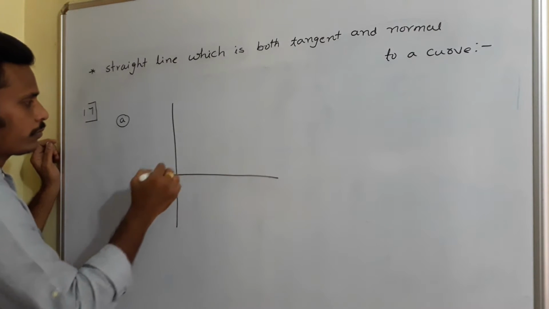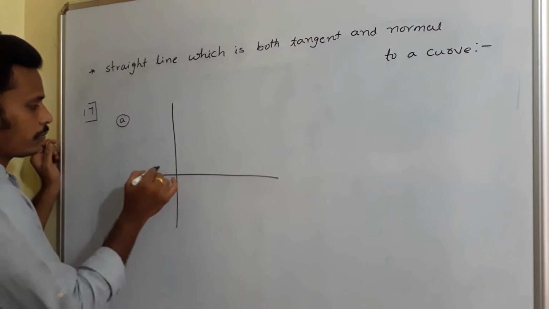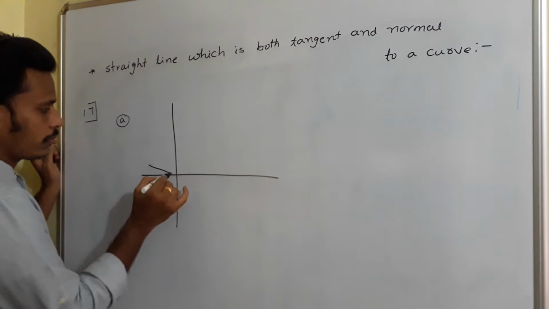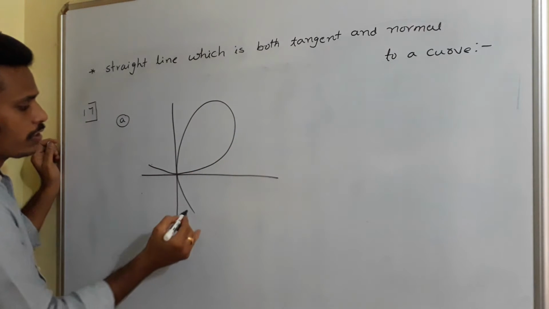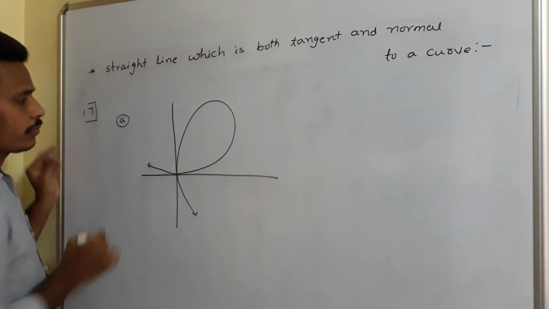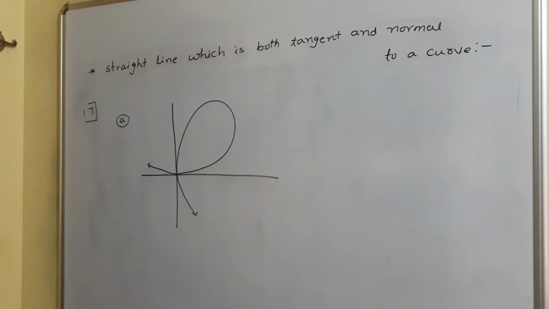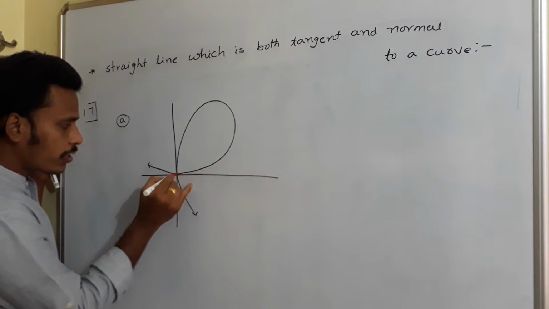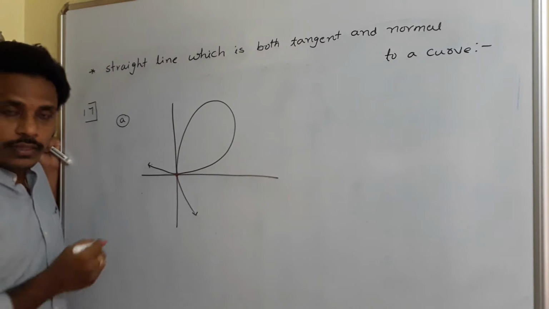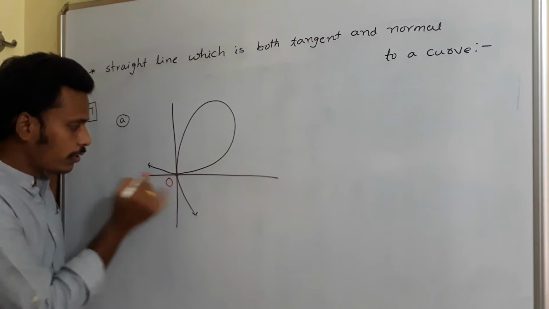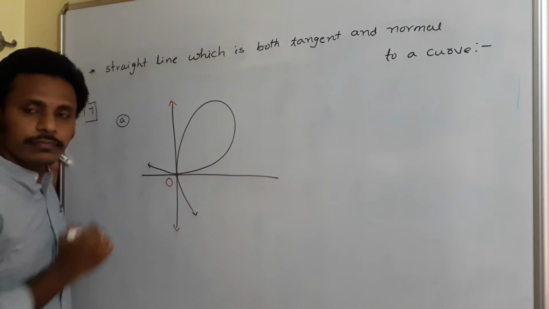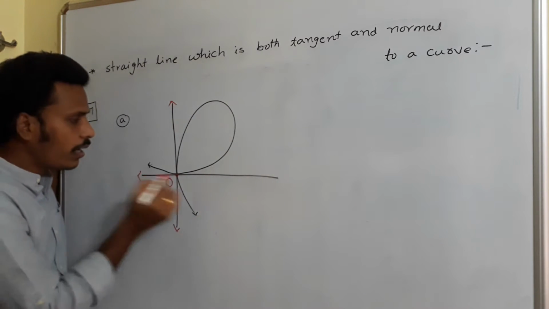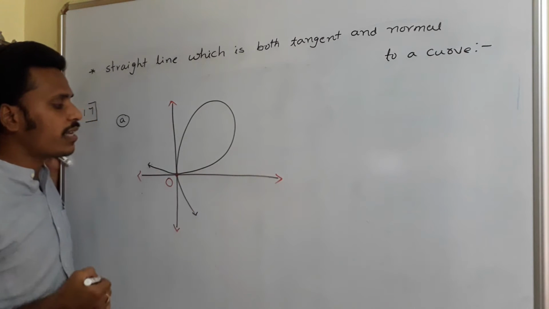I will sketch it. Suppose we have a curve like this, you just have a look. For this curve, at this point, the origin, this line acts as a tangent, and in the same way this line also acts as a tangent.